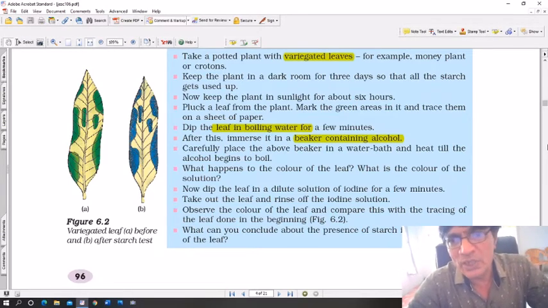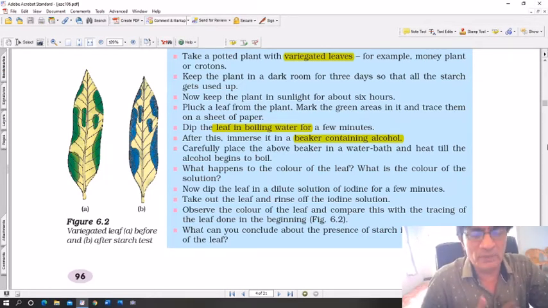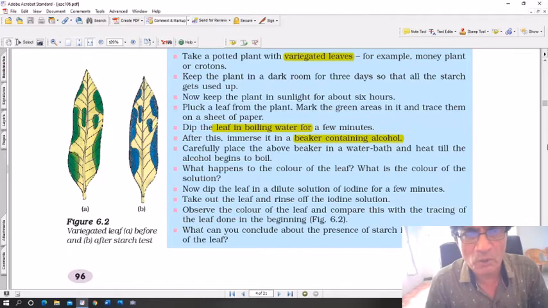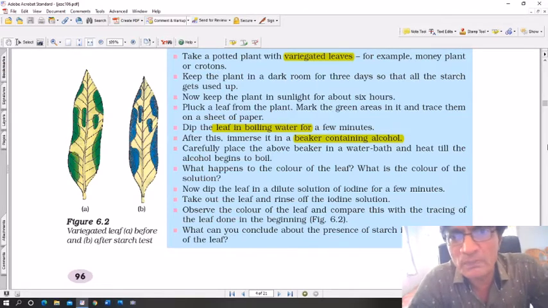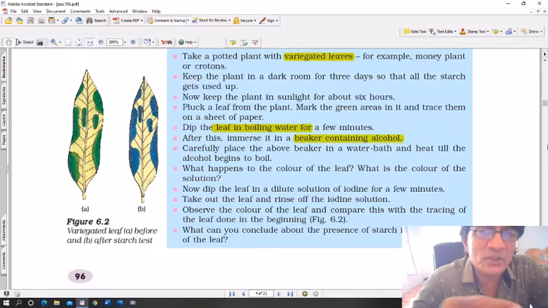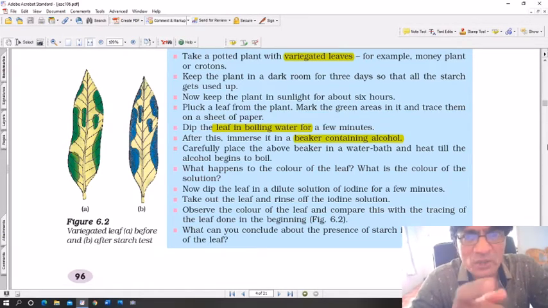Now you see, it's like fasting. When a person fasts, there is no more food, or the substances that were there in his digestive system are completely used up, and he feels very hungry. That is what fasting is all about. In the same way, if you keep this potted plant in the absence of sunlight, no more starch is produced, no more food is produced. Photosynthesis does not take place, as a result of which all the starch which was produced earlier gets used up. So keep the plant in a dark room for 3 days so that all the starch which is there in the green leaves gets completely used up.